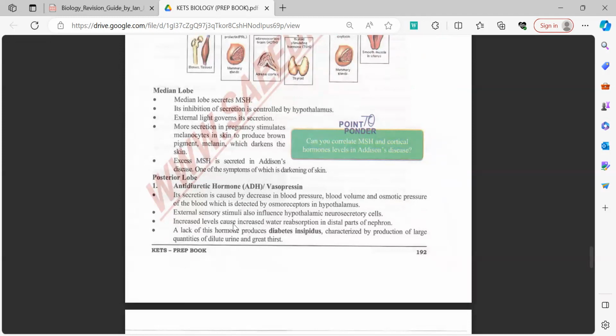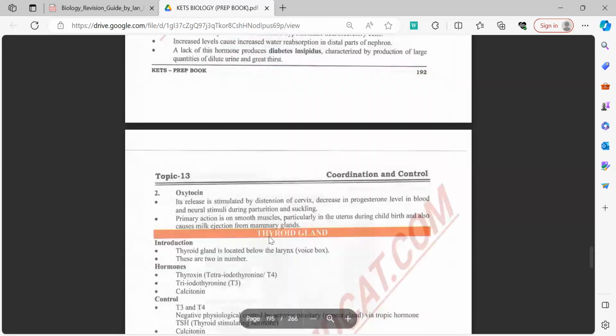Now, people who have a defect in releasing ADH hormone suffer from the disease called diabetes insipidus. And since they don't release the ADH, they have dilute urine even when there isn't enough water in the plasma, and consequently they have increased thirst.